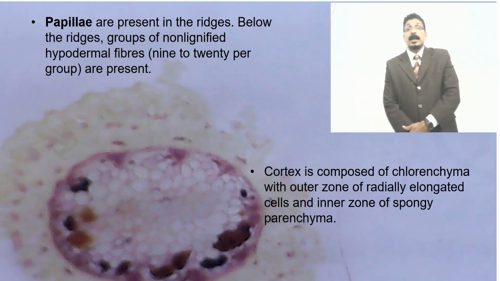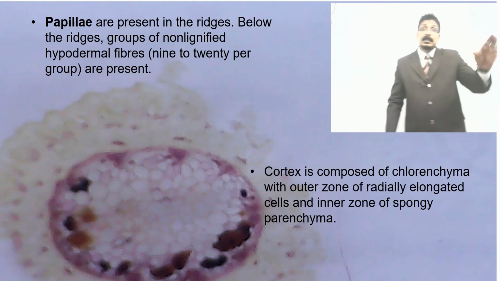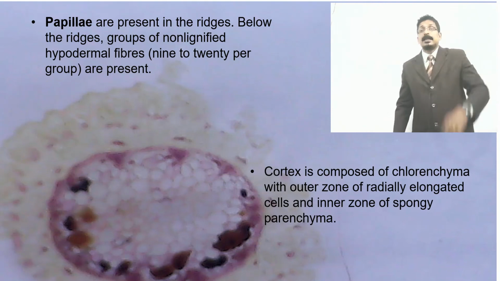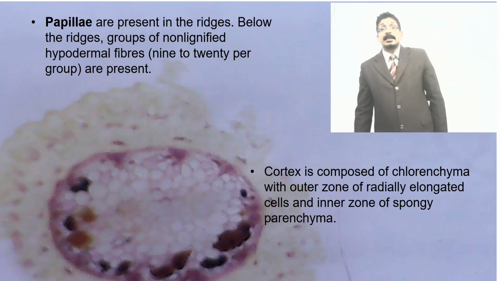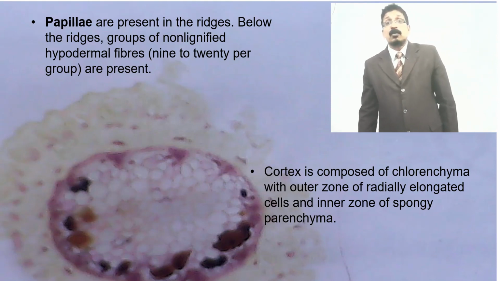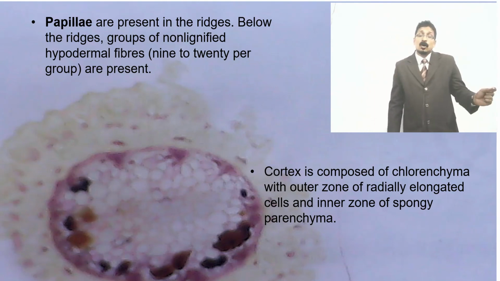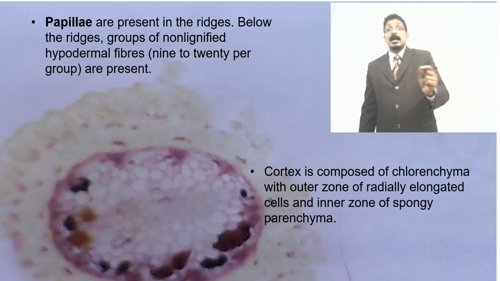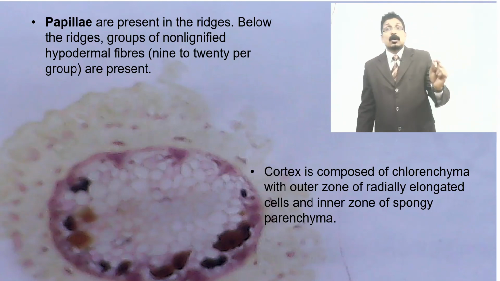And the cortex region, which we know will be there in the stem, is composed of chlorenchyma. Chlorenchyma means there may be some greenish tinge, chlorophyll will be there.